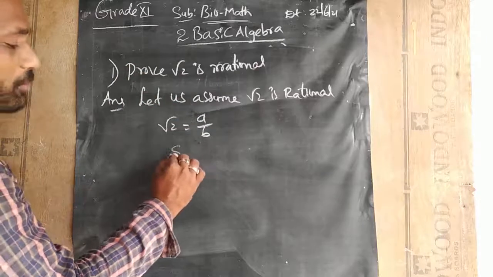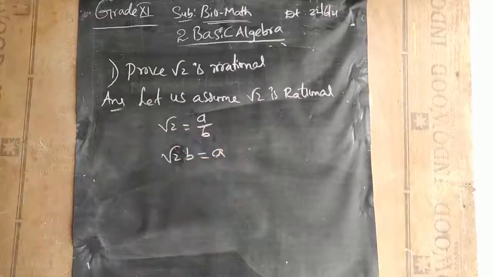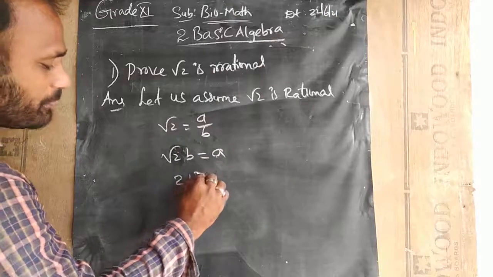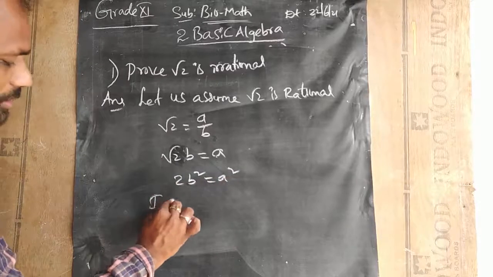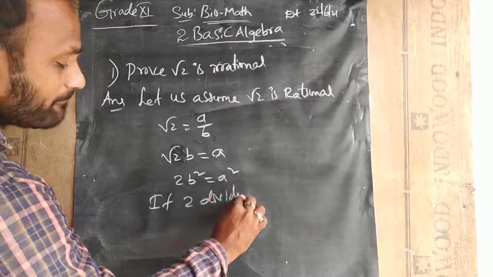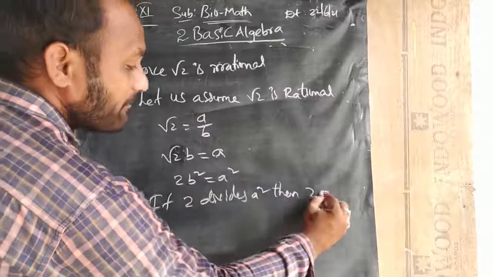Transposing, root 2 b is equal to a. Now squaring on both sides, what will it become? 2b square is equal to a square. If 2 divides a square, then 2 divides a.